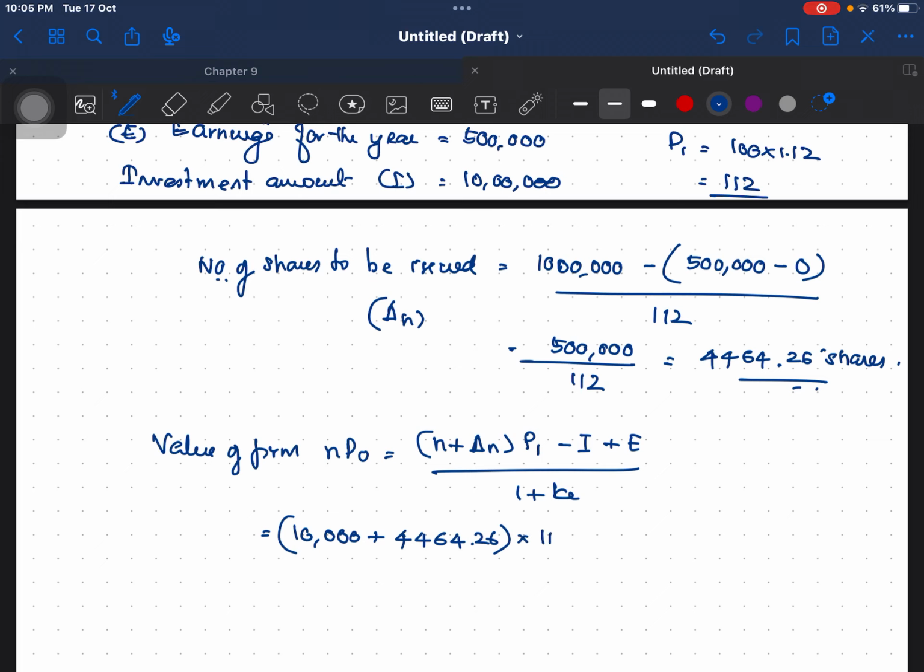P1 is 112 minus, what is I? I is 10 lakh. What is E? E is earnings. Earnings is 5 lakh divided by 1 plus K, that is 1.12. K is 12%, so 1.12. So it is 14,464.26